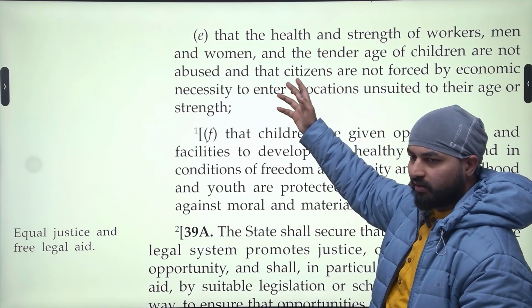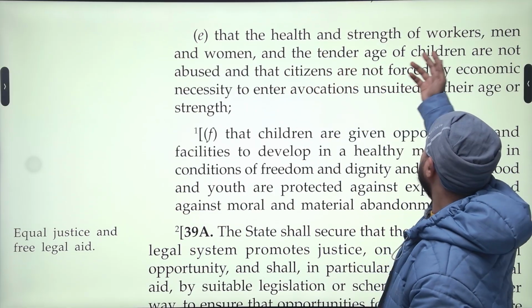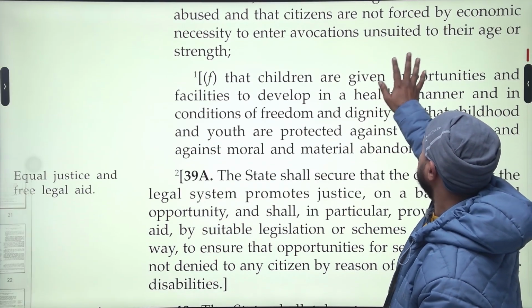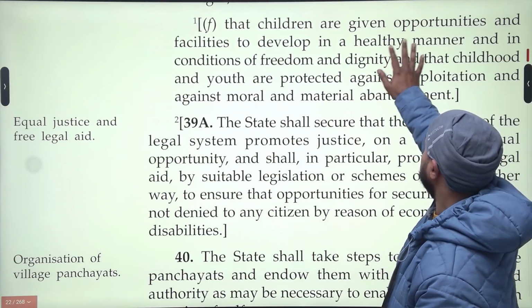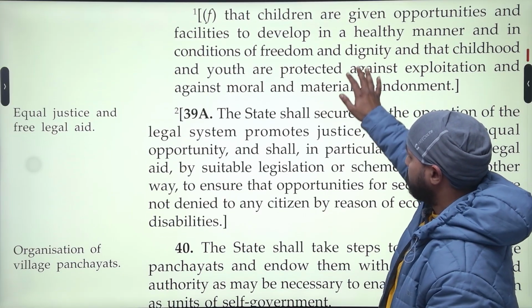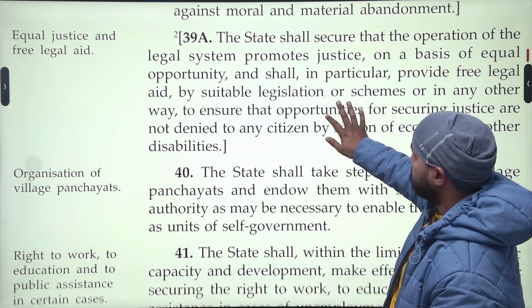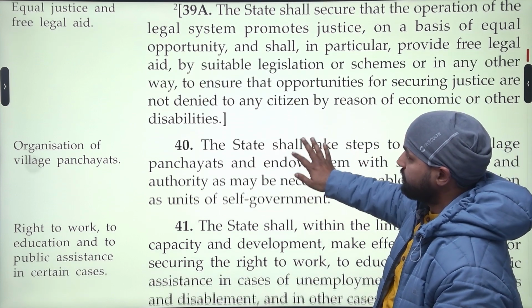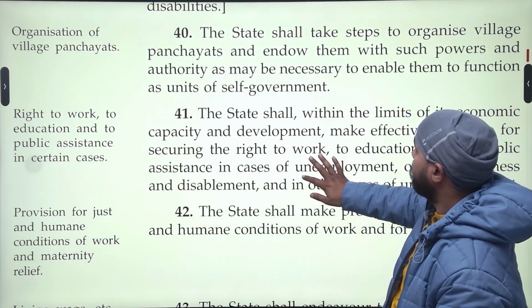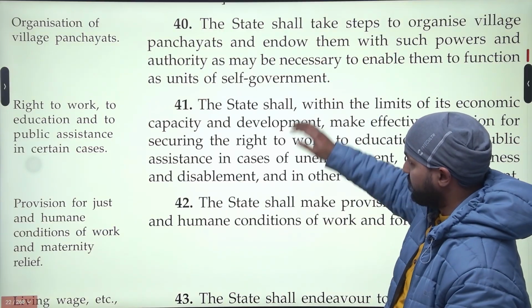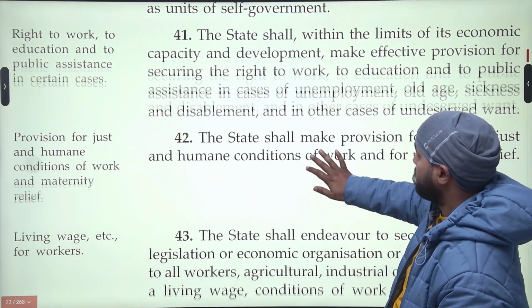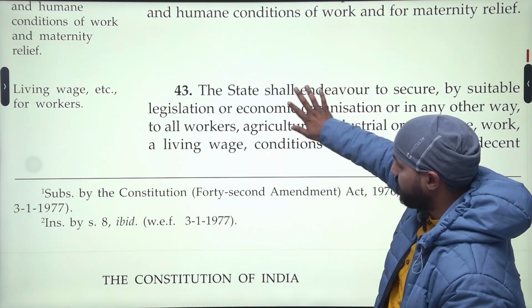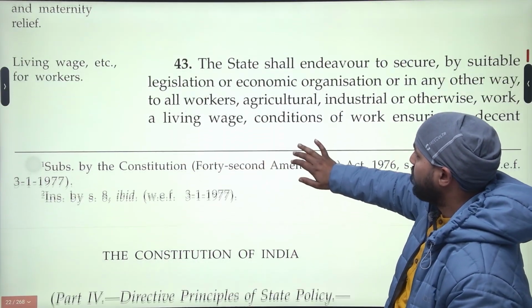Easily understand. Maintaining health and strength of workers. This is for equal justice. Panchayats. We will discuss these two, 41 and 42, later. We are now discussing the Gandhian cluster of DPSPs.